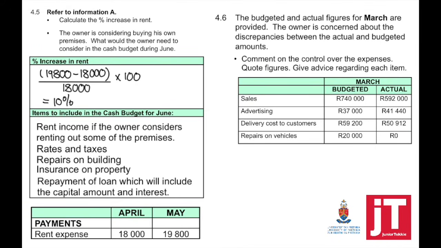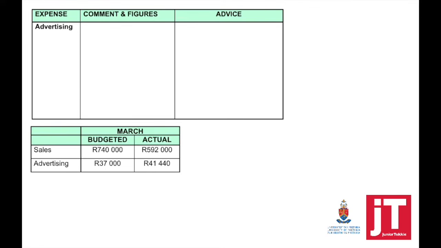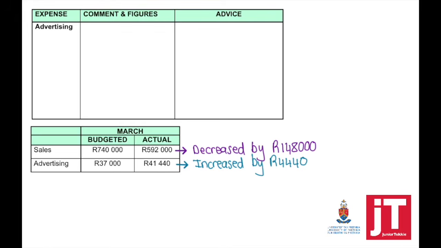Question 4.6. The budgeted and actual figures for March are provided. The owner is concerned about the discrepancies between the actual and budgeted amounts. Comment on the control over the expenses. Quote figures. Give advice regarding each item. The first item that we are going to look at is our advertising. So if we're looking at advertising, what happened to our advertising?